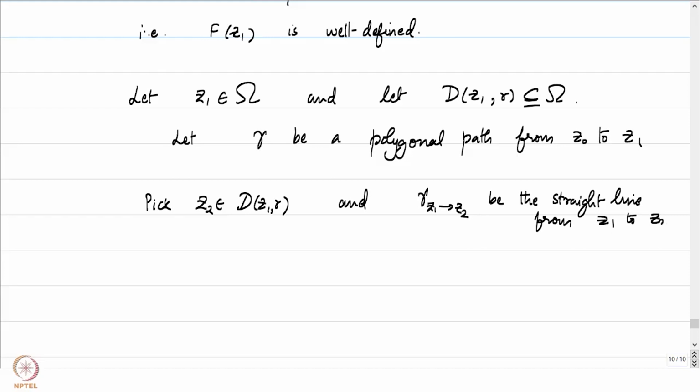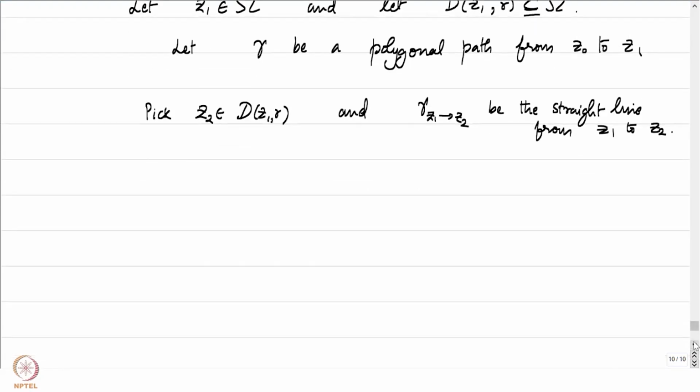I'm going to use the operations on these curves quite freely, which I hope you are now comfortable with. Then gamma concatenated with gamma z1 to z2 is a polygonal path because it's a concatenation of polygonal paths. This is going to be a polygonal path from z0 to z2.